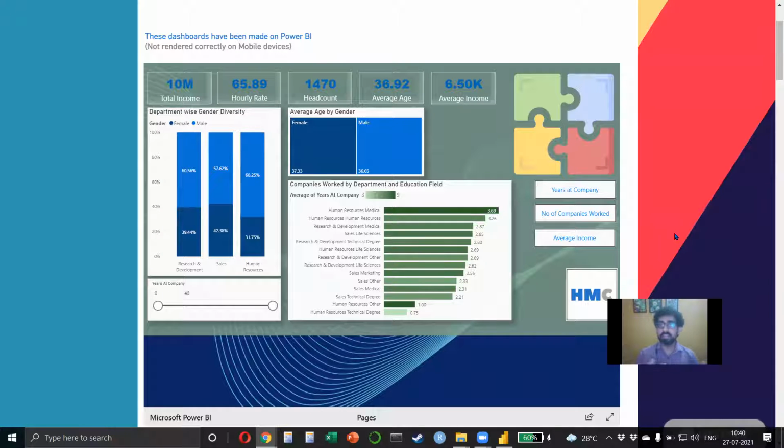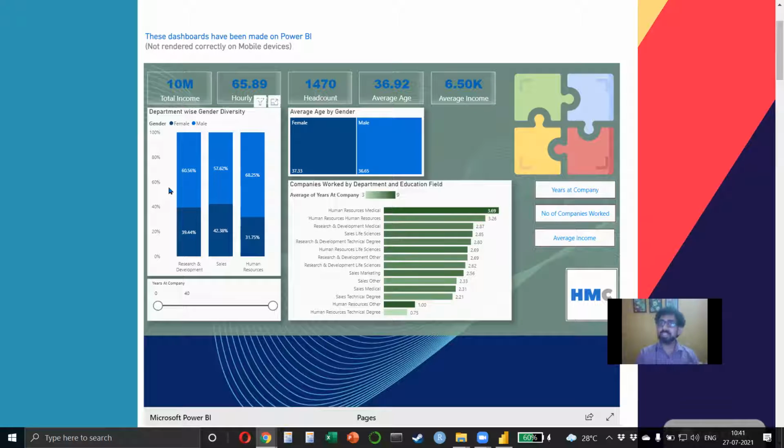I would say, hello everyone. Today I'm going to present an HR dashboard. There is only one sheet that I've created, but there are different types of analysis that we have done. The data is fictitious data for an organization where we have 1,470 people, and we are looking at the gender diversity between men and women. We are looking at the years at the company, which is between 0 and 40. We are also looking at the department-wise gender diversity, and we're looking at the number of companies that all the employees have worked in the past.